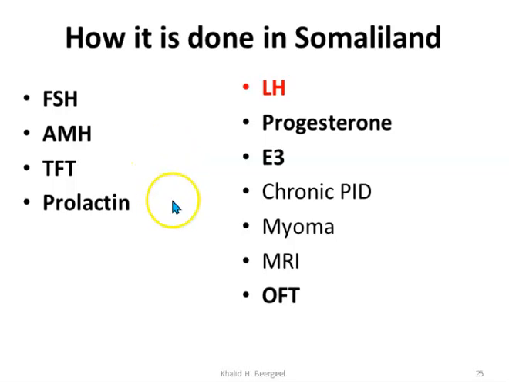In Somaliland, we have a good collection of laboratory tests and workups that can be utilized.